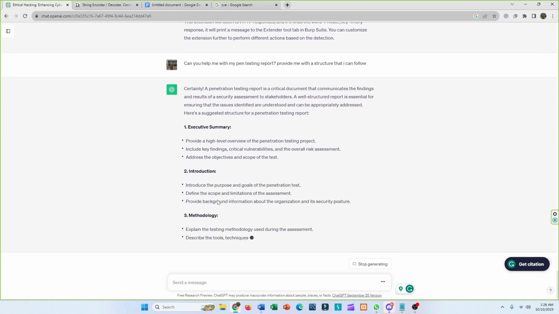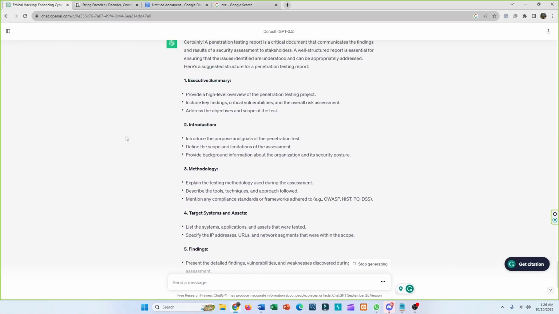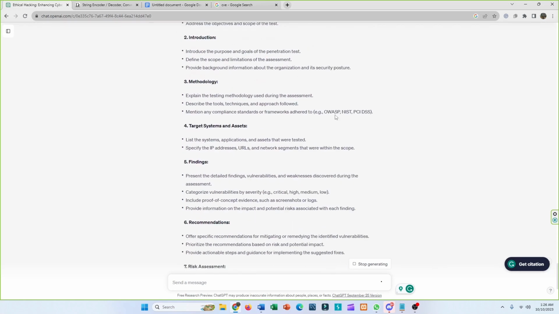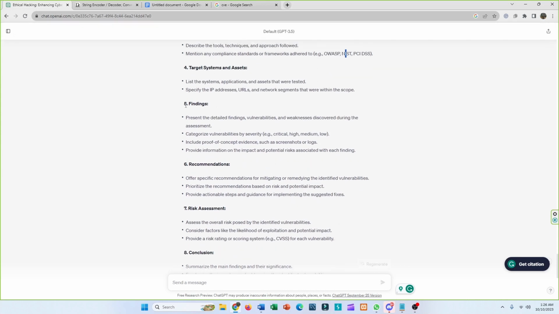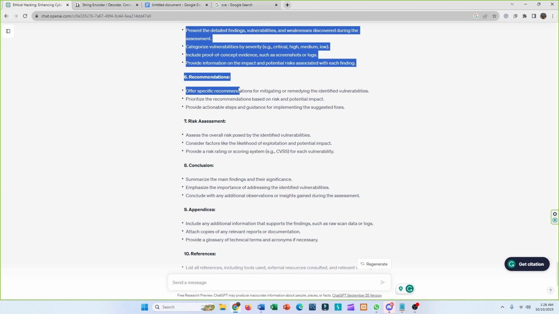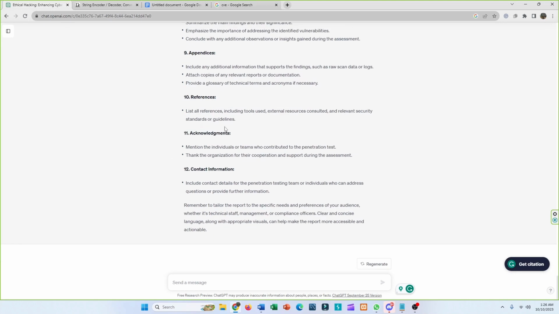So you can see that it has given me a structure: first I need an executive summary, then introduction, methodology like OWASP, NIST, etc., target system and assets, next findings, recommendations, risk assessment, conclusion, etc. So it's a great place to brainstorm and get ideas about how you're going to proceed with your reports or any other thing. So ChatGPT is very useful here also.